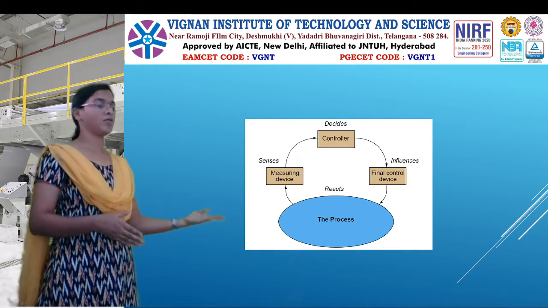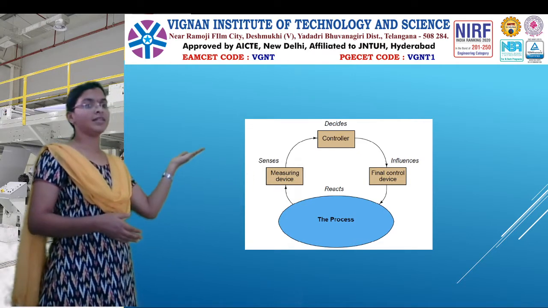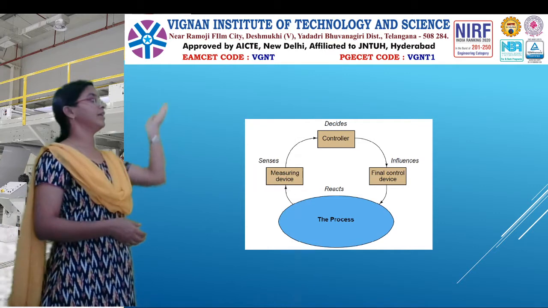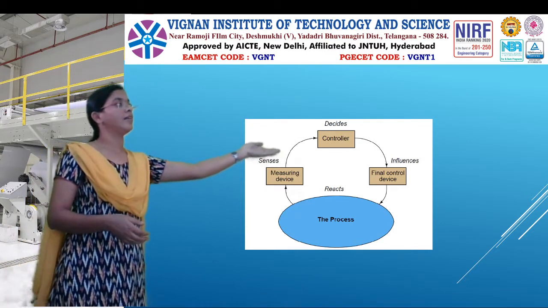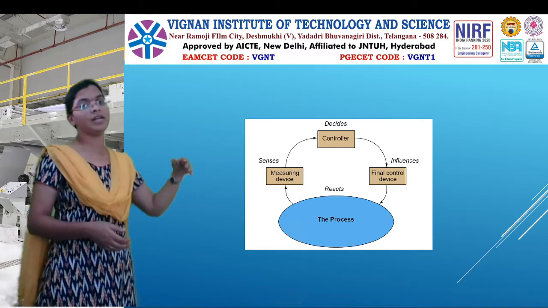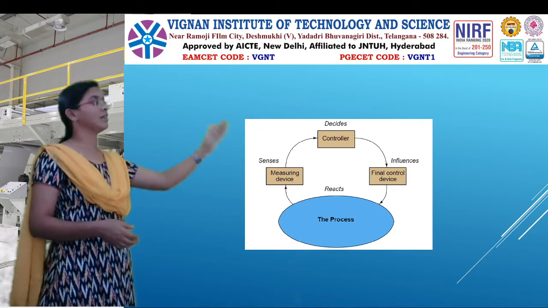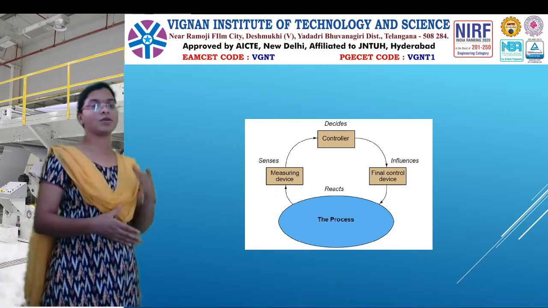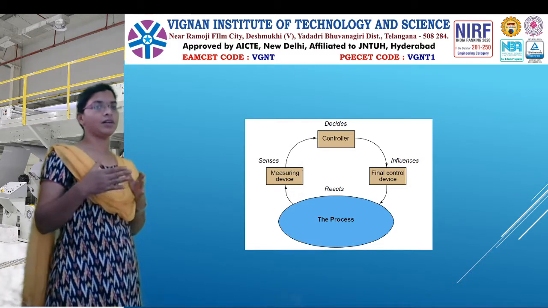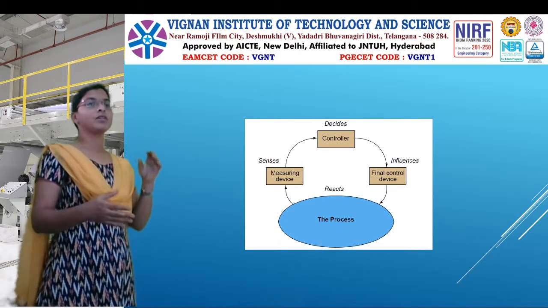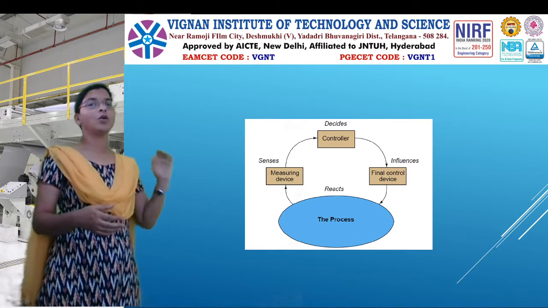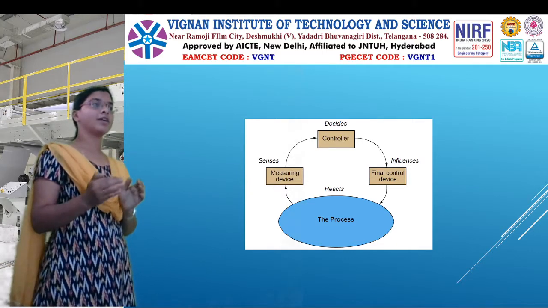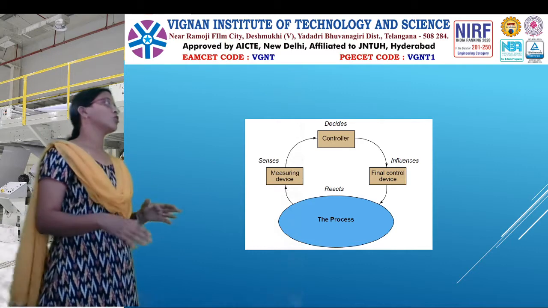First, he has taken the process in blue color. In the process we are going to control one parameter, right? That parameter we need to measure and control, and we need to affect the process using the final control element. Likewise, this is like a circle, a total closed loop. So this process control block diagram is a closed loop system. Whenever an open loop system is there, a human will be involved. The process control block diagram is the best example for closed loop systems.